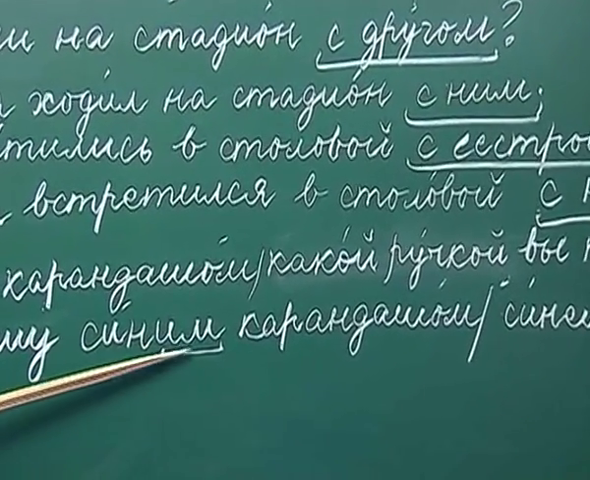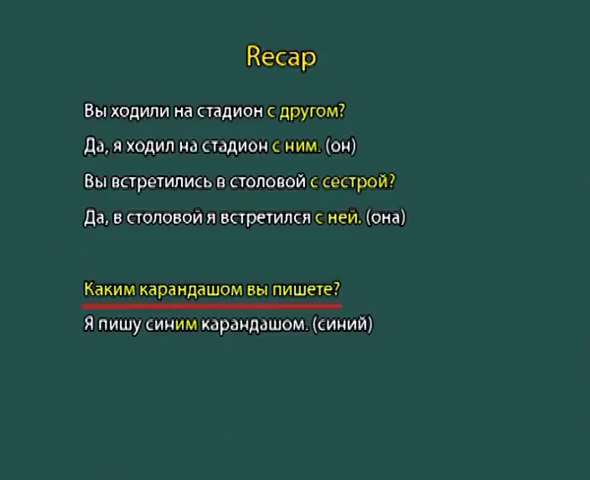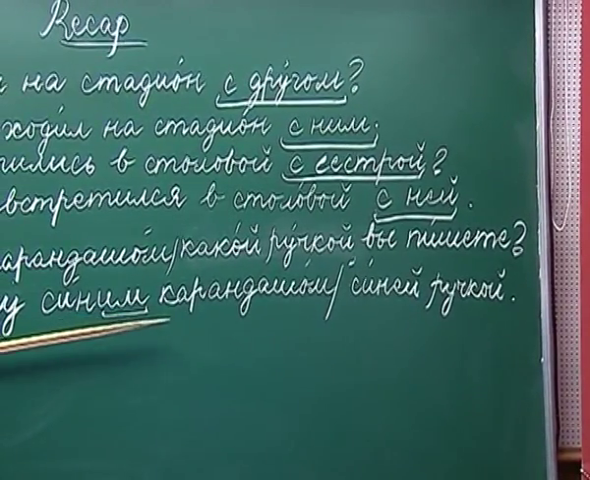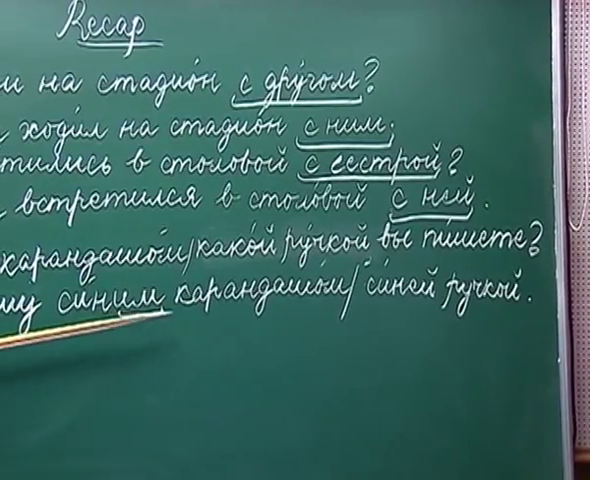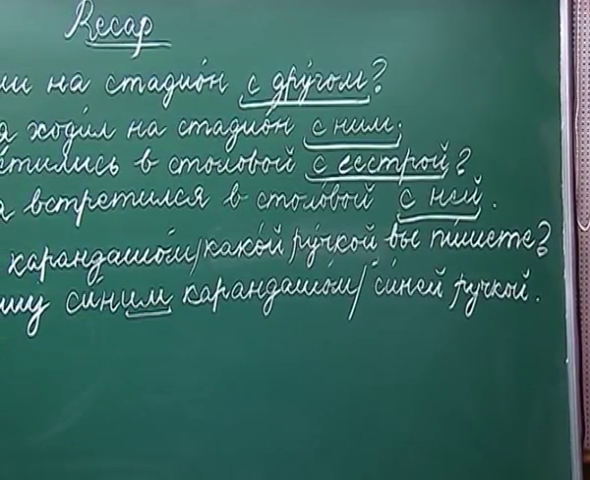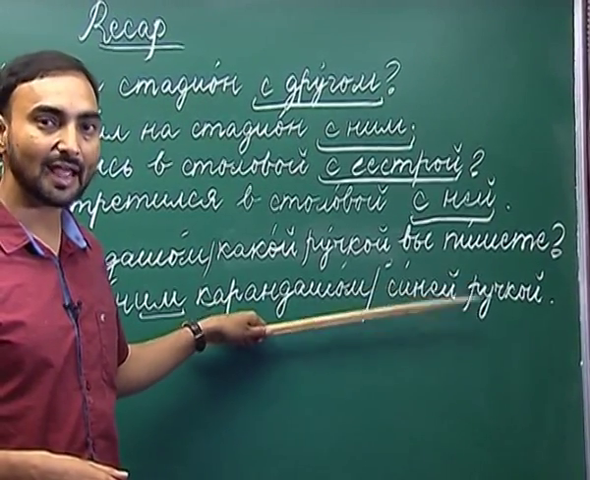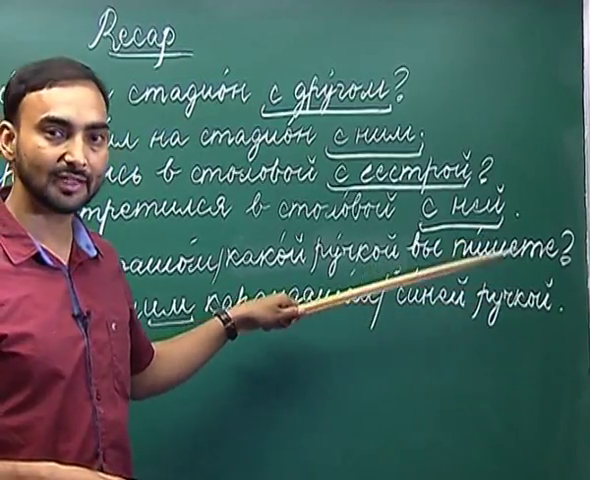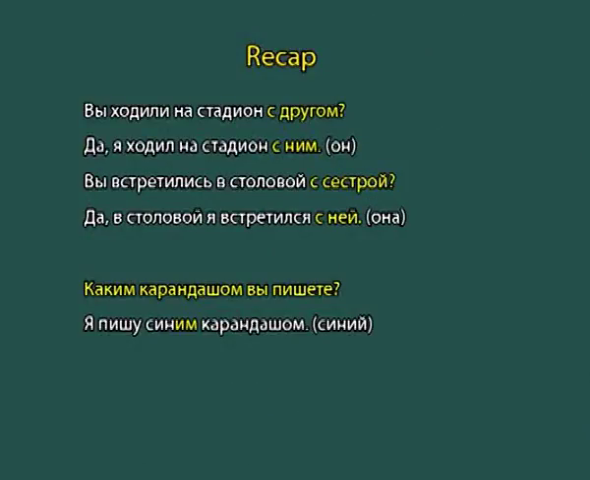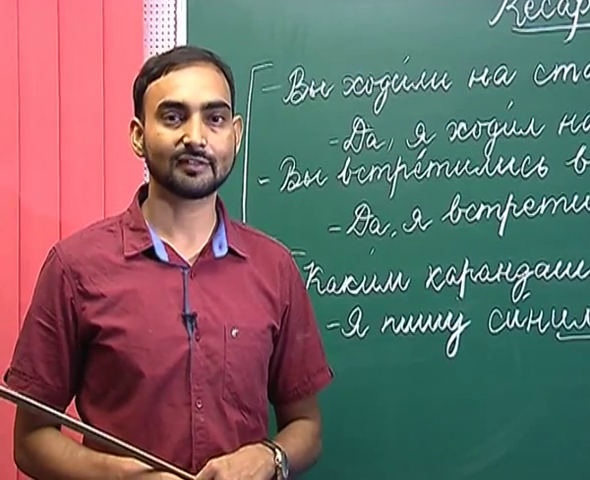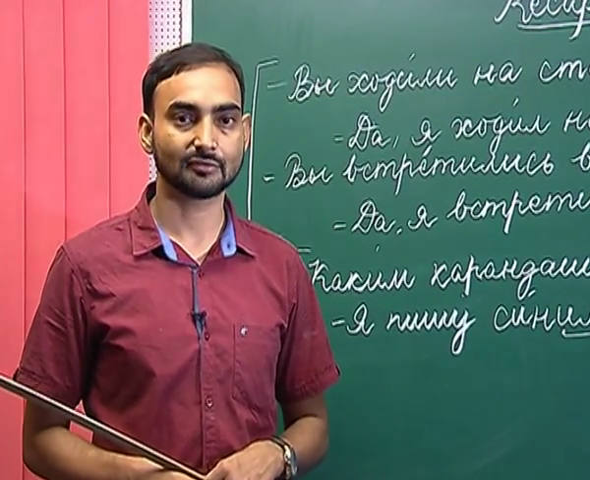So, yy and iy kratkoe have been replaced with im, and aya has been replaced with oi or yei. So, with masculine adjectives we use im or im as the ending, and with feminine adjectives we use oi or yei as the ending of singular adjectives. So, this was about the declension of singular adjectives and personal pronouns in the instrumental case. Now we will start the topics for today.